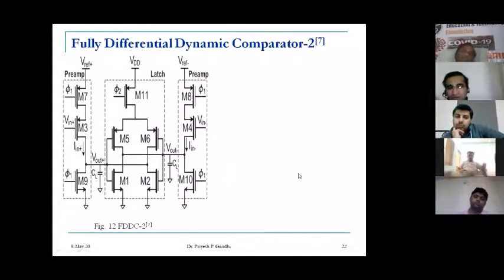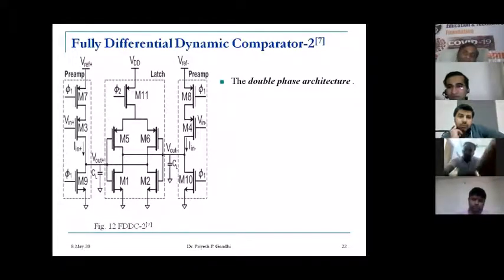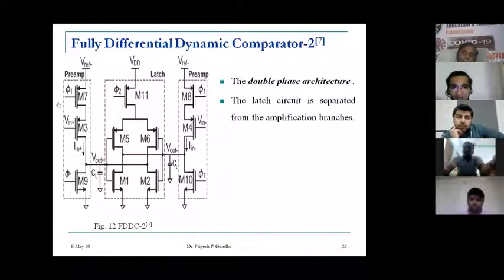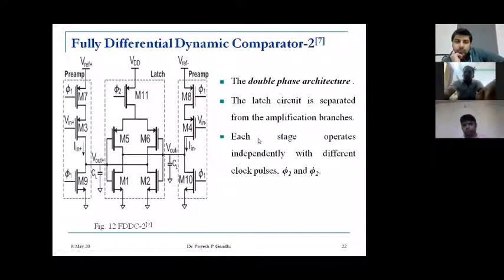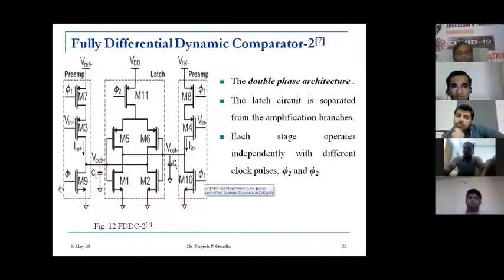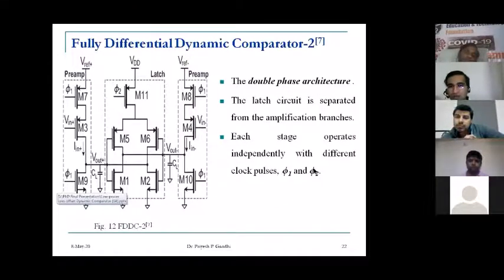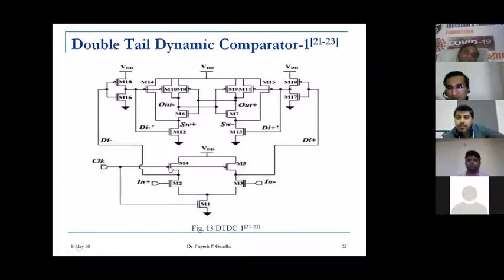Now there is a third comparator referred to. This is again a fully differential dynamic comparator, but it operates on two-phase clocking. So here is the double phase architecture. The latch circuit is separated. This is the latch middle part, and these are the two pre-amplifier parts. So the latch circuit is separated from the amplification branches, and each stage operates independently with different clock pulses, phi 1 and phi 2. See that here is phi 1, here is phi 1, and again the latch is operated with a different clock phase, phi 2.